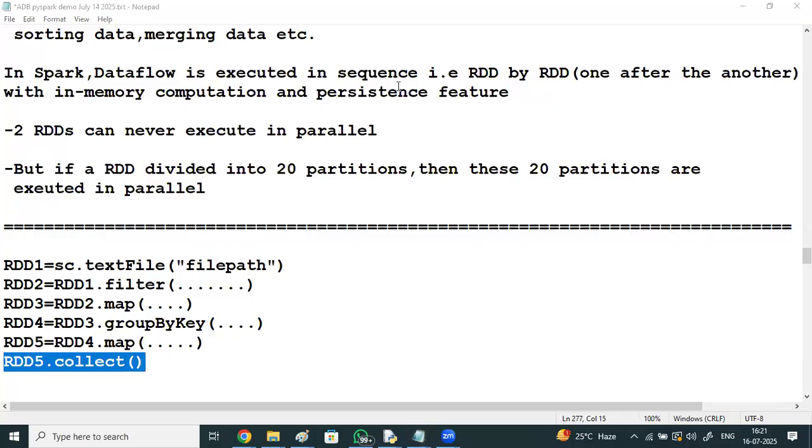You are storing the data in the memory, RAM. Why does Spark have very high speed, 100 times faster than normal disk processing? Because data storage and data processing are both happening at the memory level. That's why we call it an in-memory computation system. Because of this in-memory computation, Spark has very high speed.